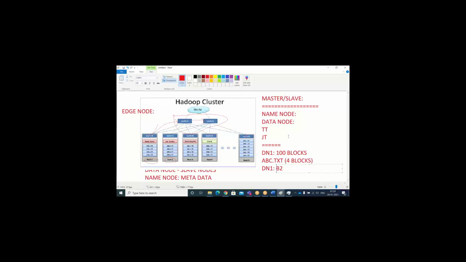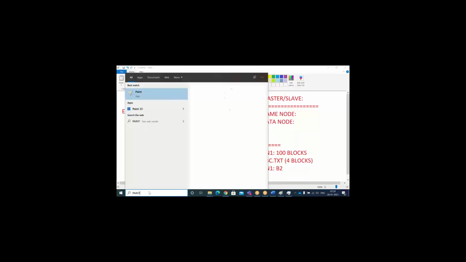I was confused. You said DN1 has 100 blocks, and then also it's DN1 and DN2. I'm confused about that. Okay, what I mean to say here is, let me open another Paint and I will explain. You need to understand this very clearly.